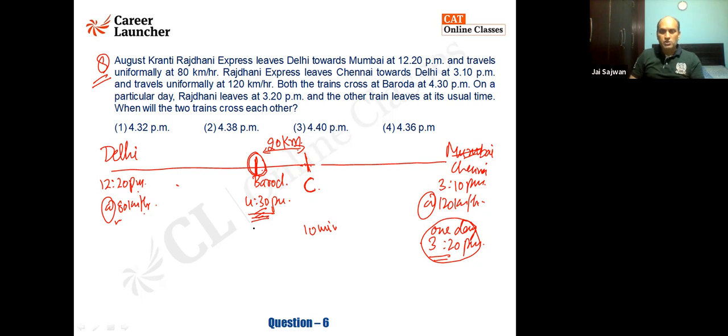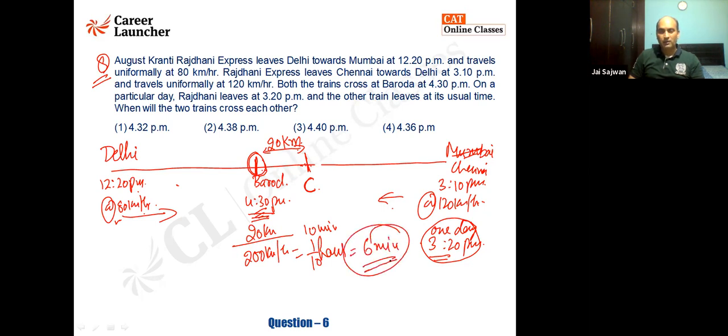Fine. Now this 20 kilometer distance is to be traveled by both the train of this one and the train which is moving from here. And their relative speed is coming out to be 200 kilometer per hour. So that comes out to be 1/10 of an hour. 1/10 of an hour is 6 minutes. So I'll say they will be meeting 6 minutes away from here. So what is your answer? The answer will be 4:36 p.m. I hope it is clear to all of you. Please ask.